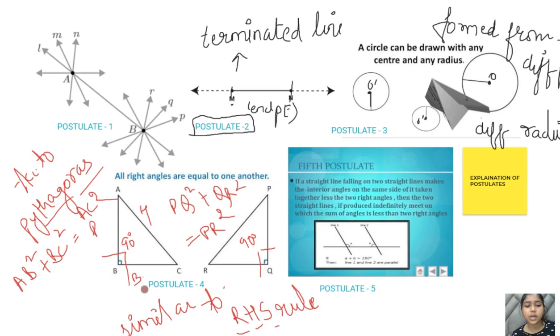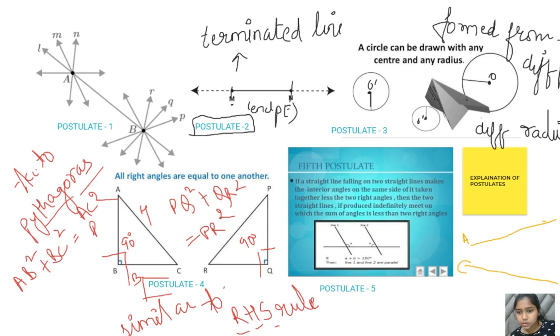So let's now move forward with postulate number 5. This is a very complicated one, and also a very important one. Basically there are 2 lines, which we can name AB and CD.